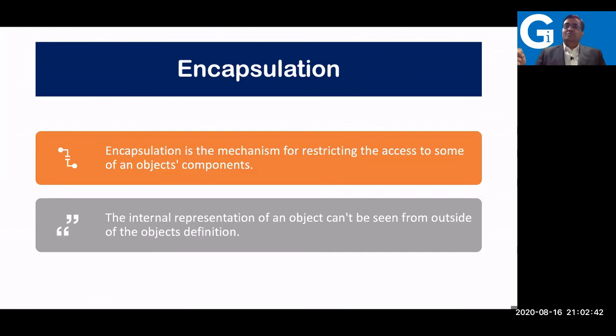A local variable is not accessible by default outside the class, right? So there is a way of protecting some of your members. That is what encapsulation is all about.